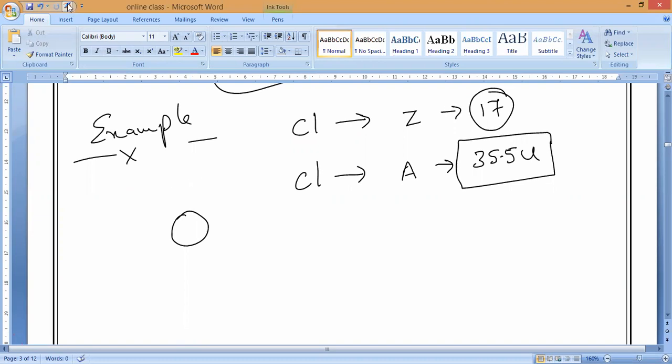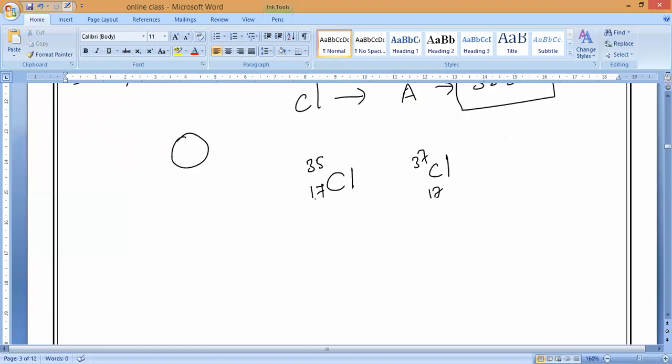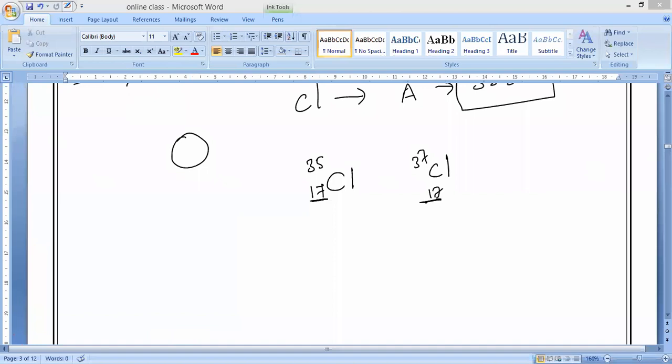Okay. So now if you notice very carefully, for example if you take chlorine, two kinds of atoms can be found in chlorine. One is chlorine-35 and the other is chlorine-37, both with atomic number 17. Have you noticed, the atomic number is the same. What is the atomic number of chlorine? 17.